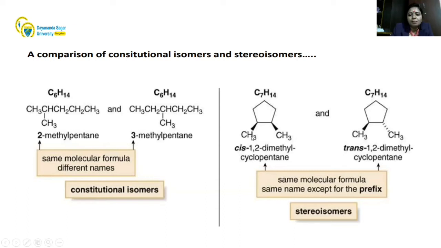You can come to this picture. Here I have given the structures of cis-1,2-dimethylcyclopentane and trans-1,2-dimethylcyclopentane. You see the chemical formula C7H14. They have the same molecular formula and the same name except for the prefix; that is called stereoisomerism. See, this is the comparison of constitutional isomers and stereoisomers.